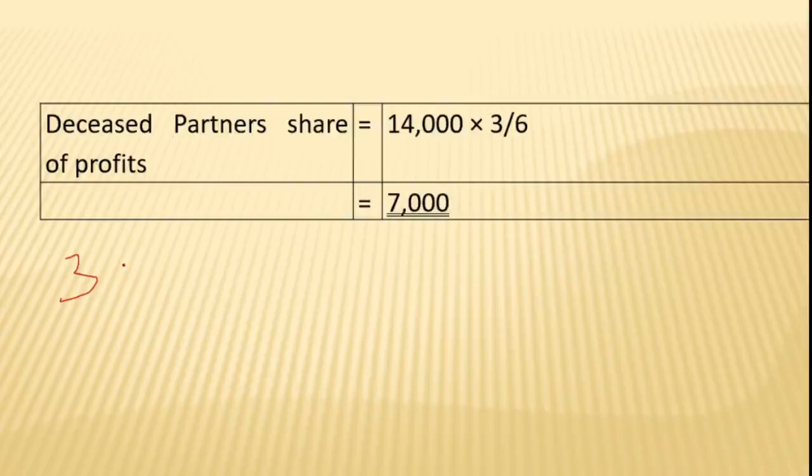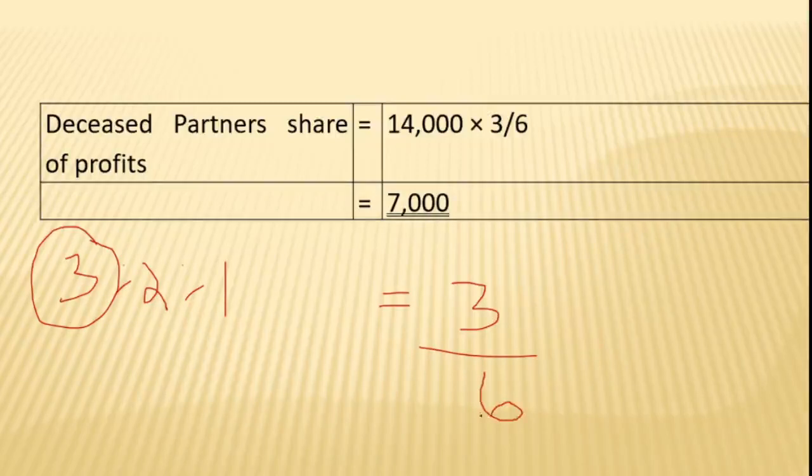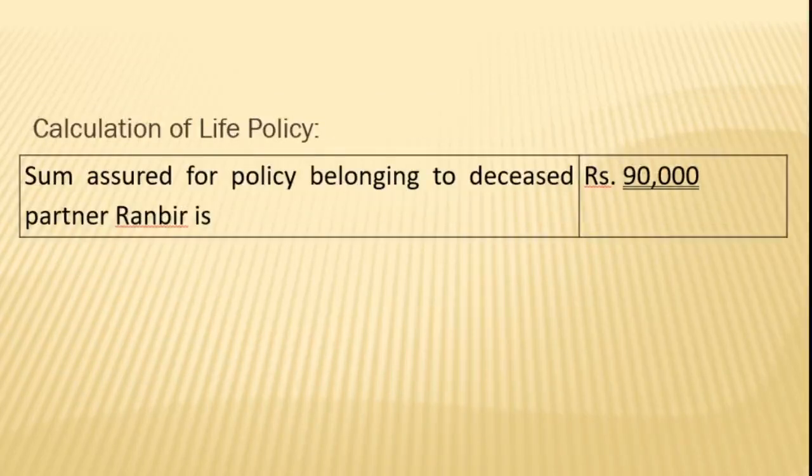What is the deceased partner's share? The old ratio is given as 3:2:1. So the first person is deceased, that is his share is 3. So the old ratio of the deceased person is 3/6, with 6 in the denominator. When we multiply, we get 7,000 rupees as the deceased partner's share of the accrued profit. Now we'll go to the calculation of the life policy.